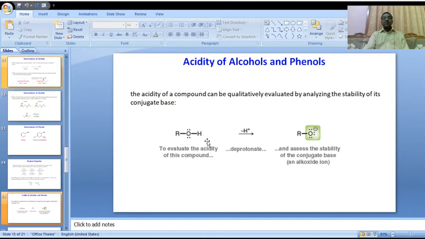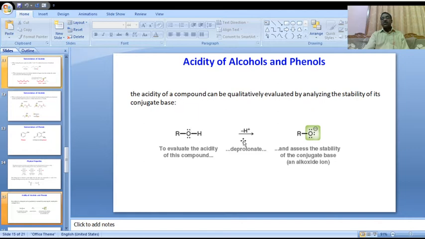Take an alcohol, ROH. To evaluate its acidity, we look at deprotonation, the loss of hydrogen. Based on deprotonation we can evaluate the acidity property.